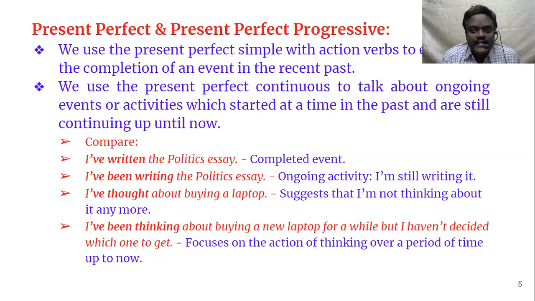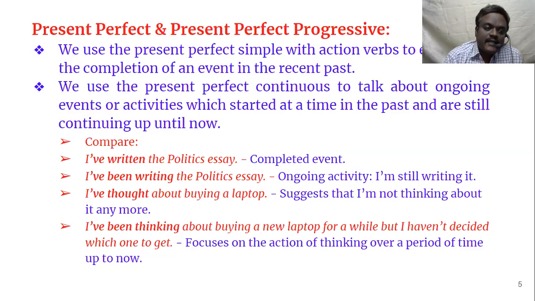Whereas in present perfect tense, we may not know when actually the action started, but we only know that it is completed. It is completed very recently, or it still has that impact in the present time. In that case, we use present perfect tense. And if still action is continuing and it is still going on now, and it is going to happen for some more time, but we do not know when it is going to end, then at that time we have to use present perfect continuous tense.